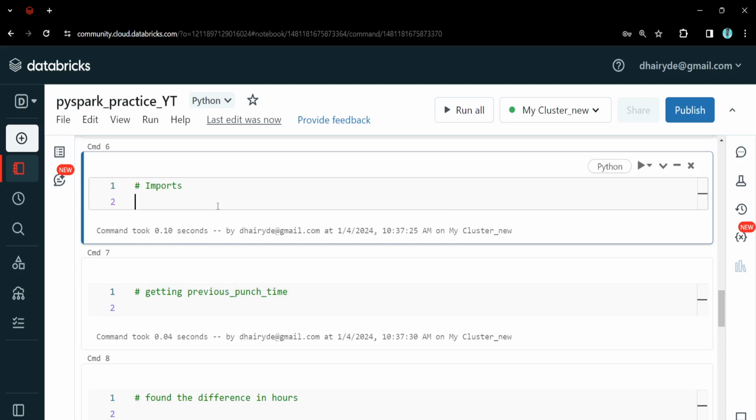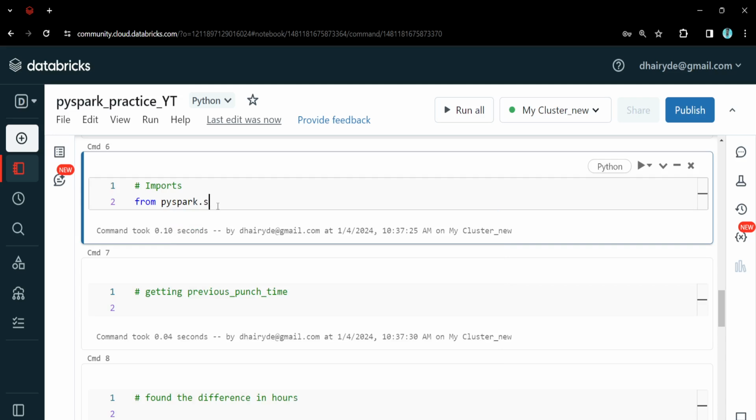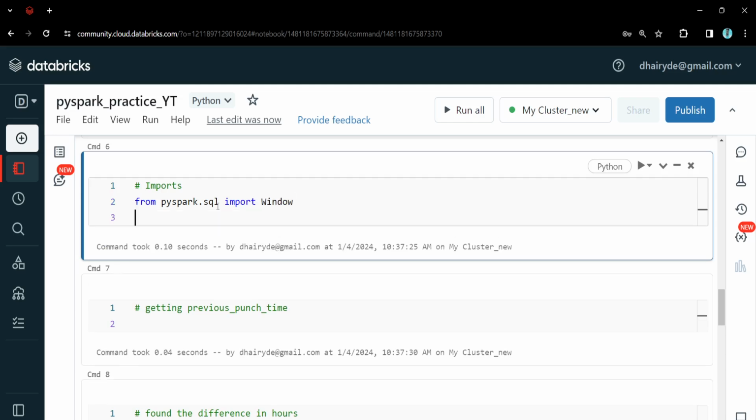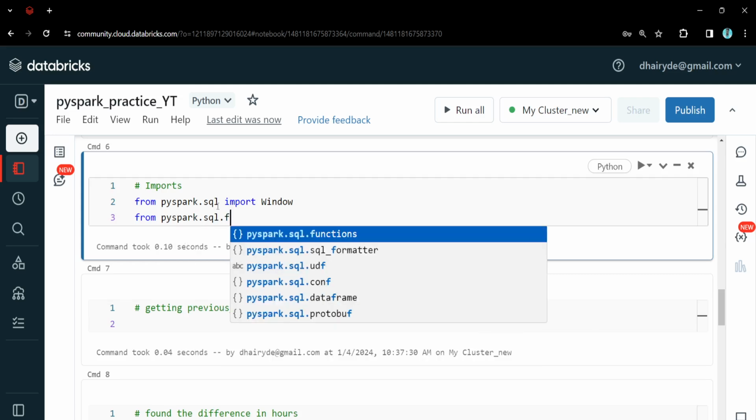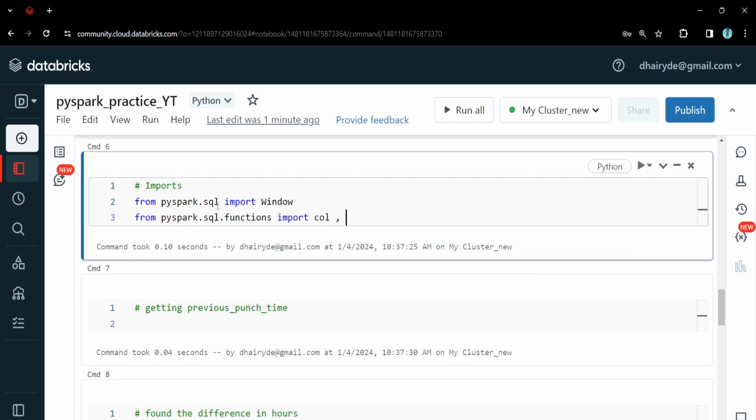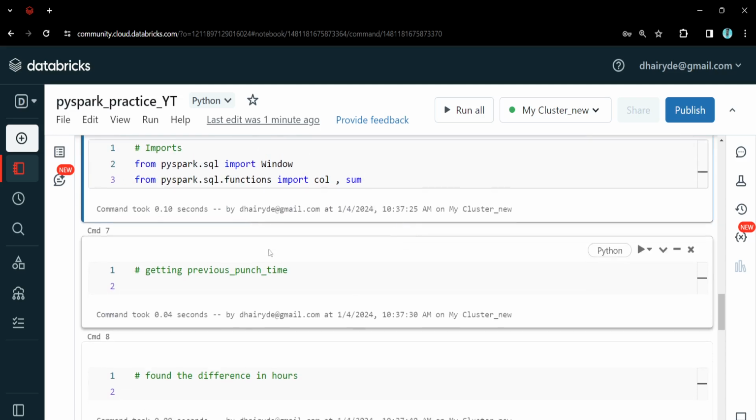From pyspark.sql import window, right? And then similarly from pyspark.sql.functions import. We will need col and then we will need sum, right? Let's see if we will need anything else, we will import it.